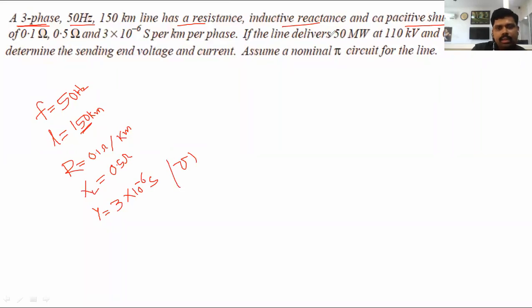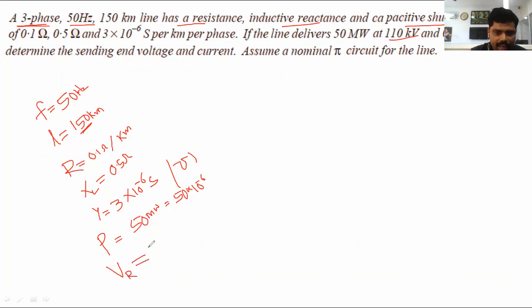If the line delivers 50 megawatt, that is, the power delivered P equal to 50 megawatts, which is 50 into 10 to the power of 6 watts, at 110 kV, that is the receiving end voltage. The receiving end voltage VR is equal to 110 kV, given as the line value.